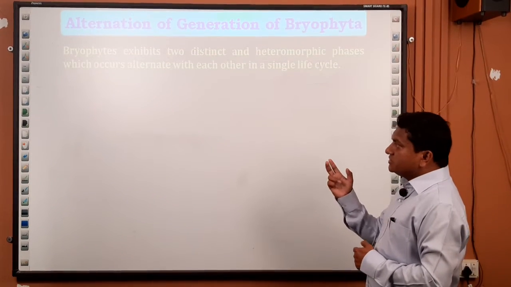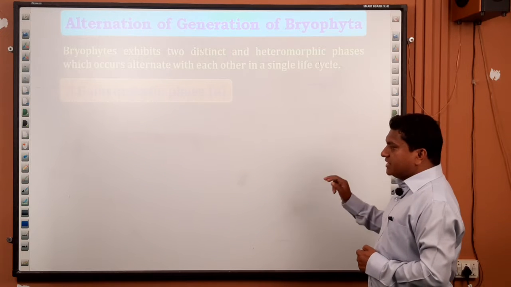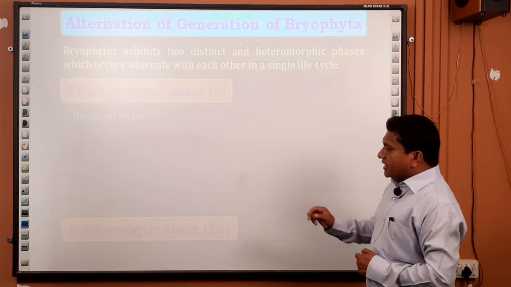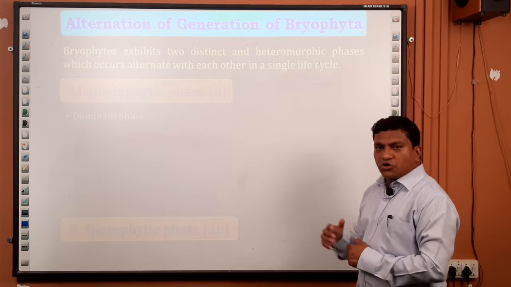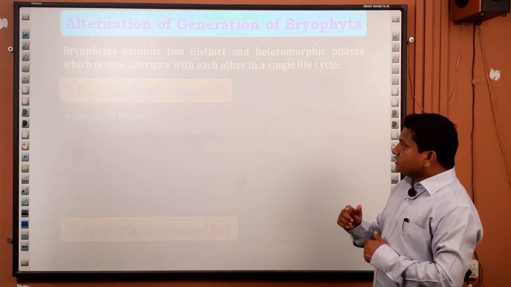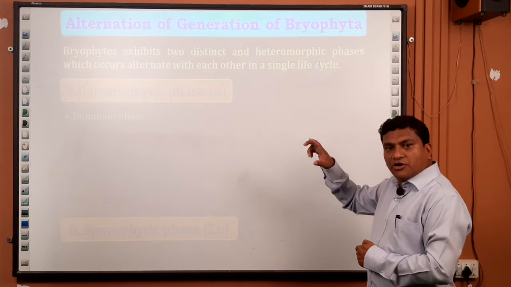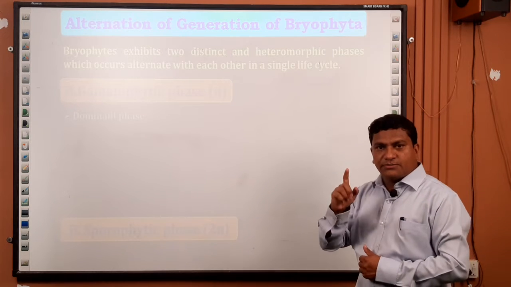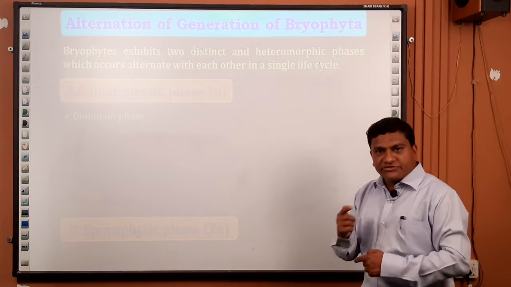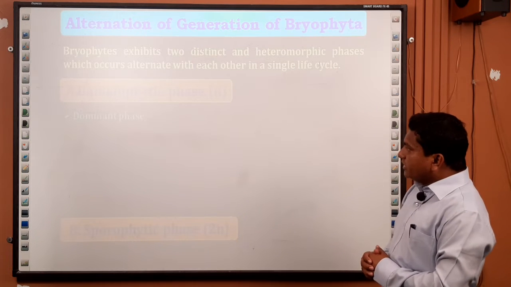These two phases are, first, the gametophytic phase, and second, the sporophytic phase. The gametophytic phase and the sporophytic phase alternate with each other in a single life cycle. This biological phenomenon is called the alternation of generations in bryophytes, or the life cycle of the bryophytes. First we will see the gametophytic phase.